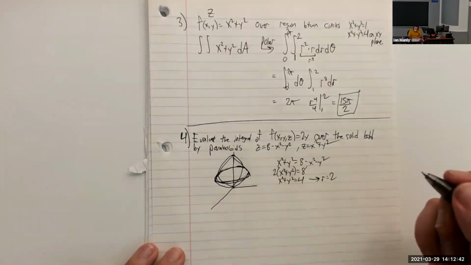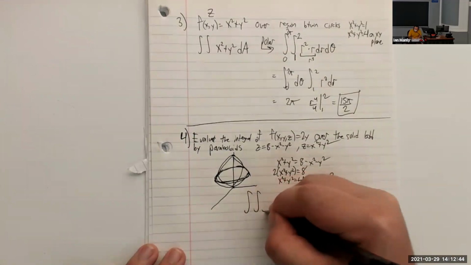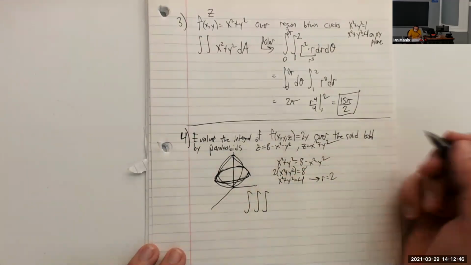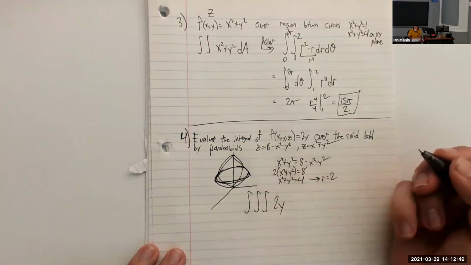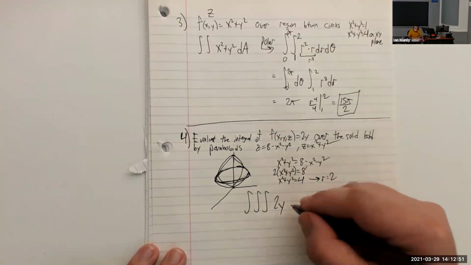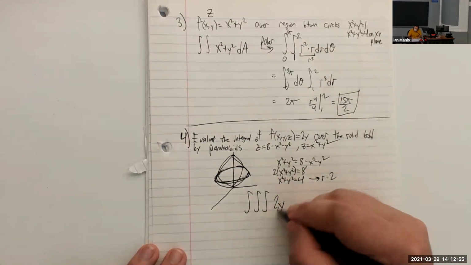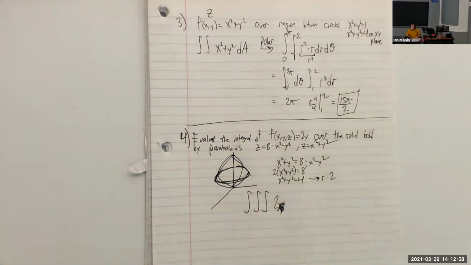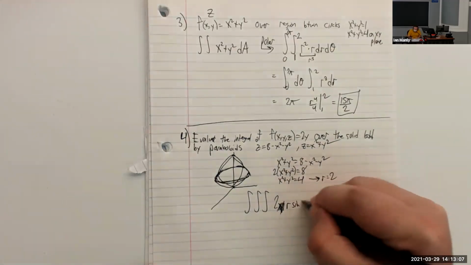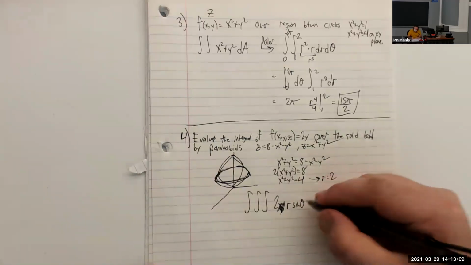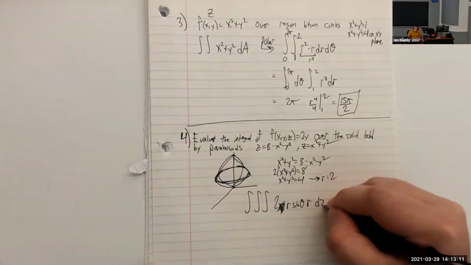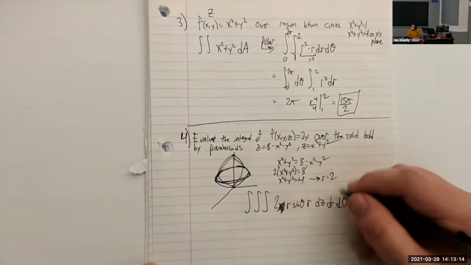All right, so let's write our triple integral here. We're not finding a volume, so our integrand is going to be 2y here. Oh, wait a minute, we're doing cylindrical, so I can't write y. What would I write instead of y for this? It's going to be r sine of theta, right? I was thinking it'd be weird to have an ry here. And then we're going to put r dz dr d theta.